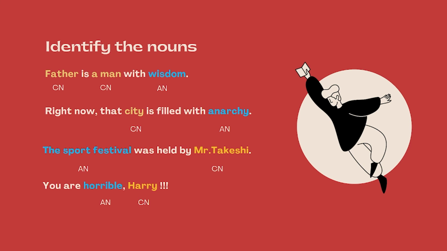Right now, that city is filled with anarchy. City is a concrete noun and anarchy is an abstract noun. Anarchy is explaining the situation, so we don't actually know for sure it's physical, right? So anarchy is an abstract noun. The sport festival is an abstract noun because it's an event. Was held by Mr. Takeshi. Mr. Takeshi is a concrete noun. You are horrible, Harry. Horrible is an abstract noun and Harry is a concrete noun.